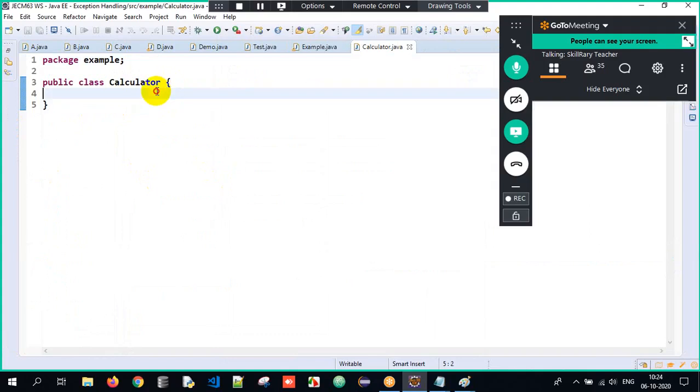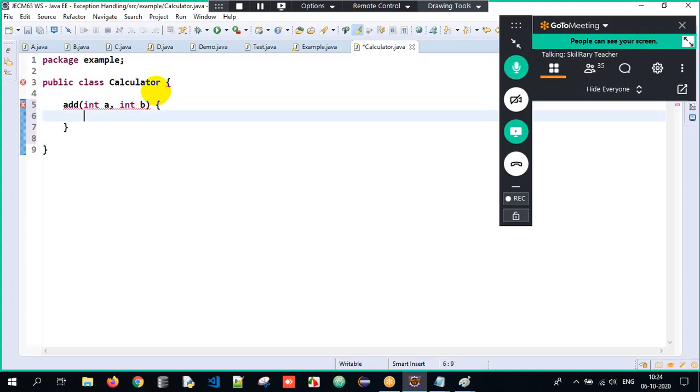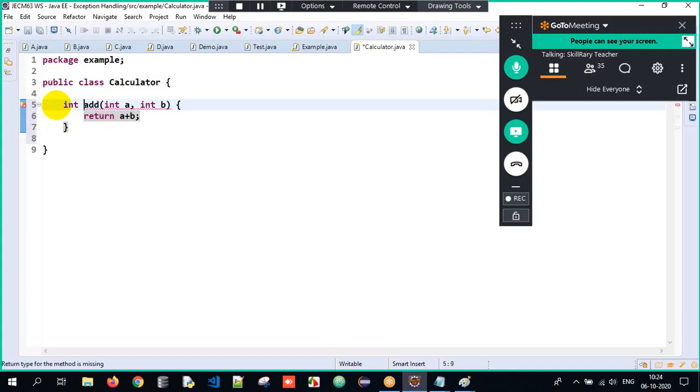So this is what I told. There is a Calculator class, and you will have four methods. The add method will accept two arguments, int a, int b, and has to return the sum of the two numbers, a plus b. Over here I have to write the return type as int. Why? Because the add method is accepting two parameters a and b, and I have to return a plus b.